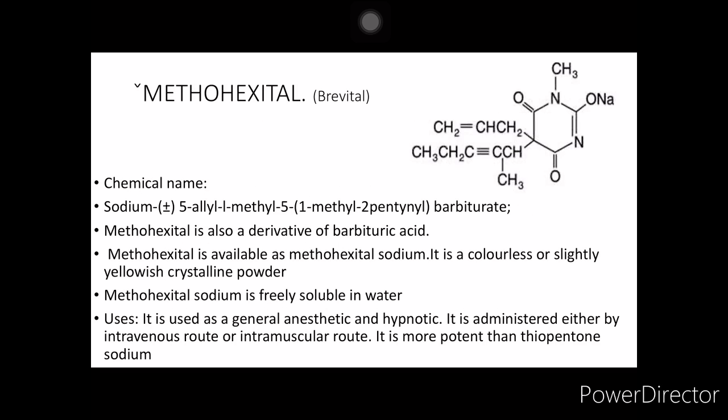And then we have methohexital. The brand name is Brevital. Here with respect to thiopentone, the difference being it is ONa, whereas it was SNa in thiopentone. Also the substituents at position 5, we have one is allyl, the other one is 1-methyl 2-pentynyl substituent. So the chemical name of methohexital is sodium 5-allyl-1-methyl-5-(1-methyl-2-pentynyl) barbiturate.